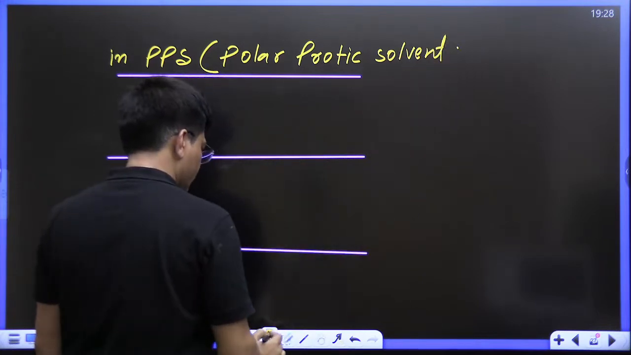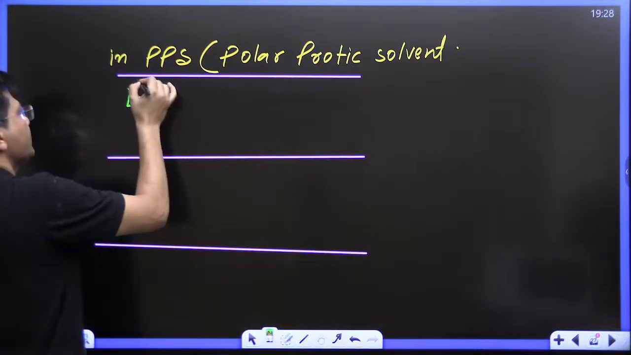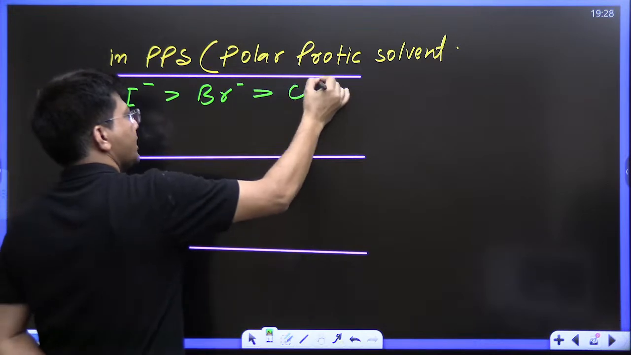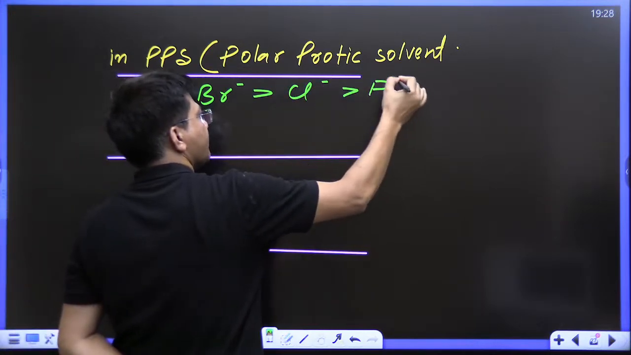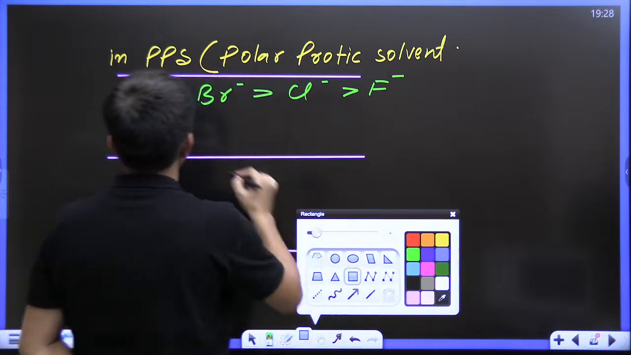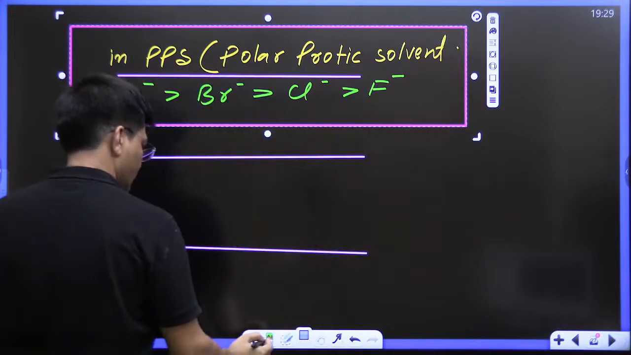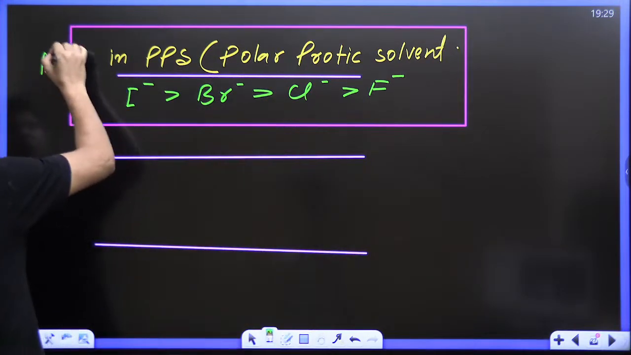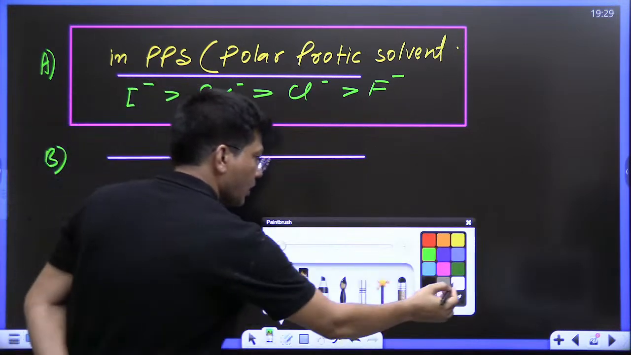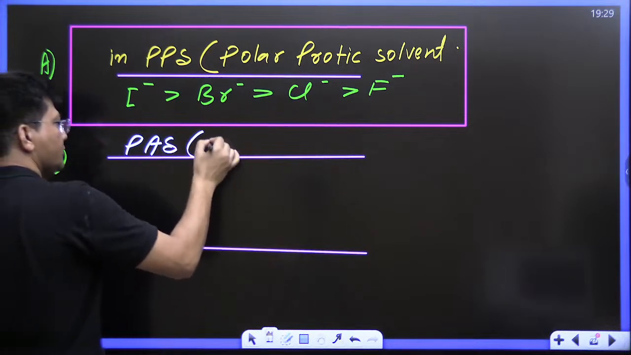The nucleophilicity order is like this. I negative is the best, then Br negative, then Cl negative, and then F negative. This is the order, kids, in polar protic solvent. Now, if I talk about the order in polar aprotic solvent, PAS,